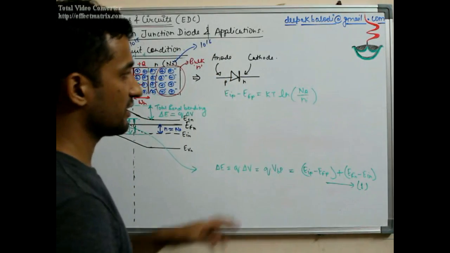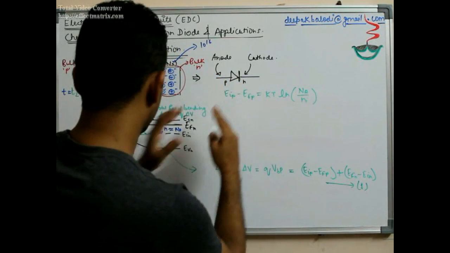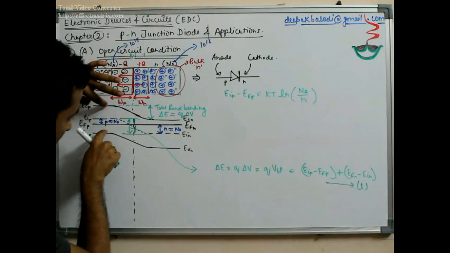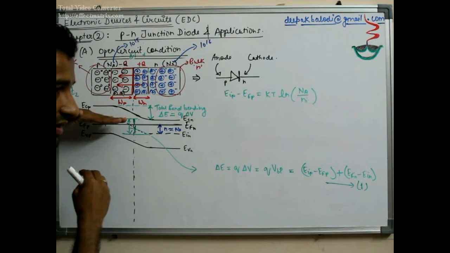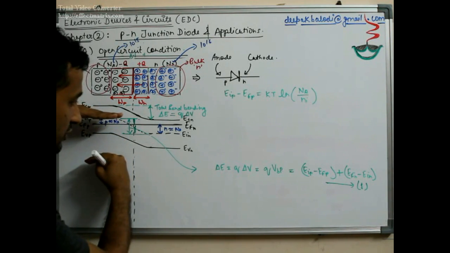You can very clearly see, the larger the Na, the more will be this distance between them. EI will remain at the same place, you can imagine it like this, and EF will be moved to the lower side.